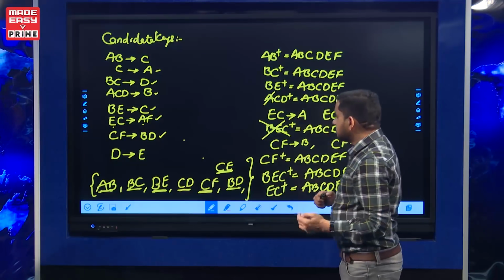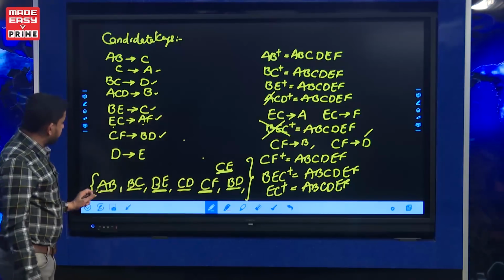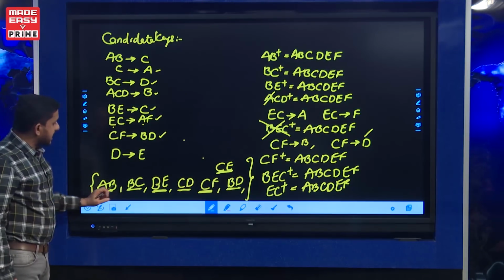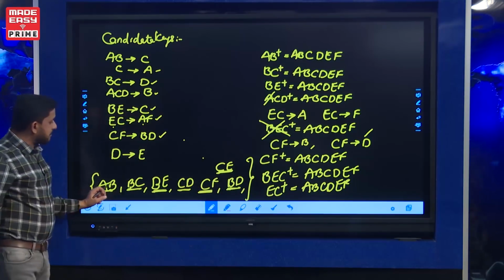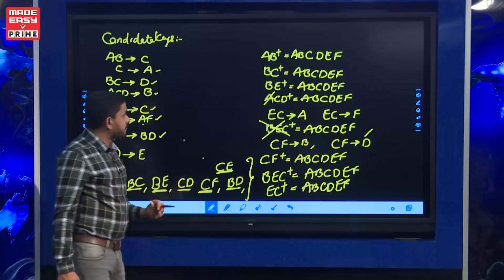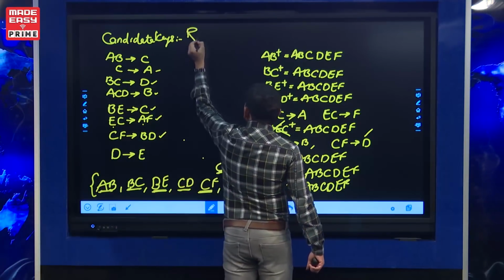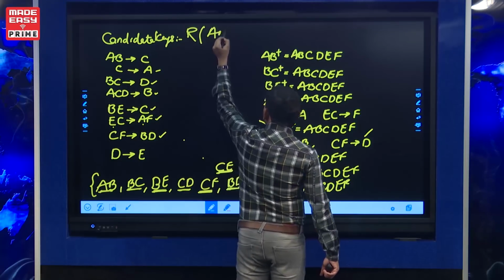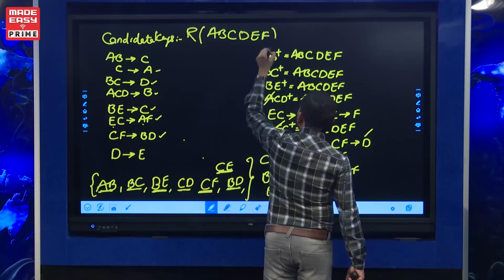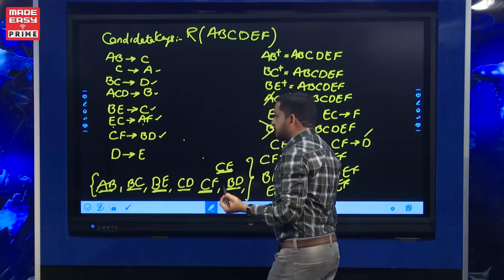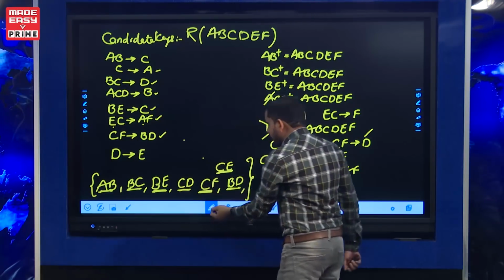Okay, so now the prime attributes, which belong to any one candidate key. There are 7 candidate keys: AB, BC, BE, CD, CF, BD and CE. So A, B, C, D, E and F are all prime attributes. So in the relational schema A, B, C, D, E, F, every attribute is a prime attribute. Let us test for BCNF.